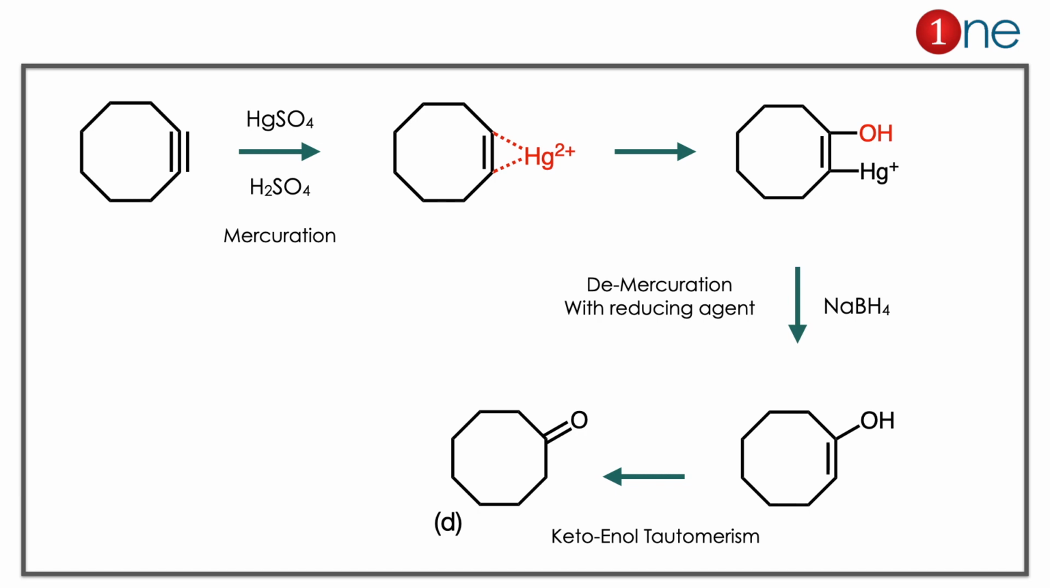Here the concept you have to learn is that mercuration normally introduces OH to the system, then it will be demercurated by a reducing agent, and you have to always look at the possibility of keto-enol tautomerism.